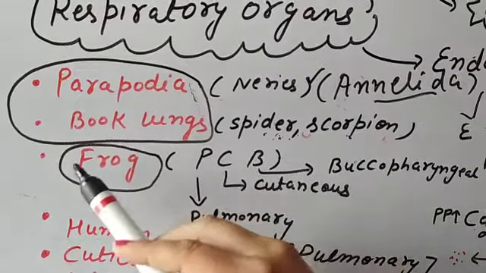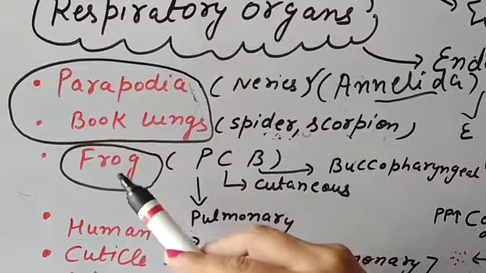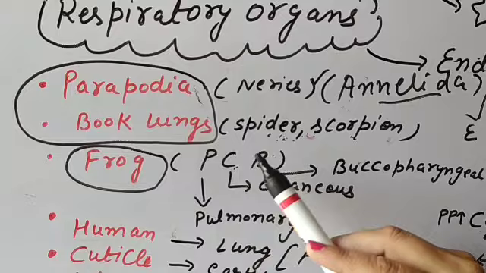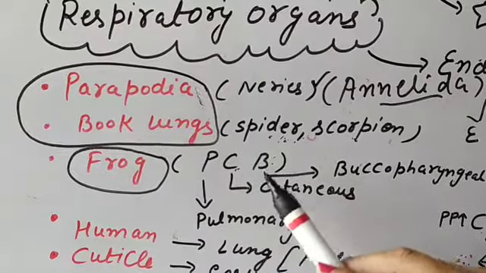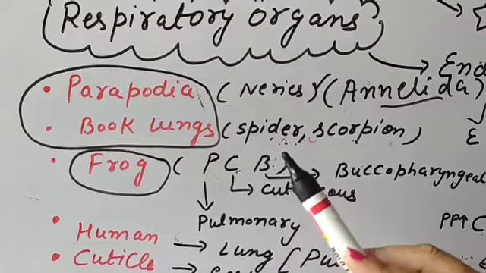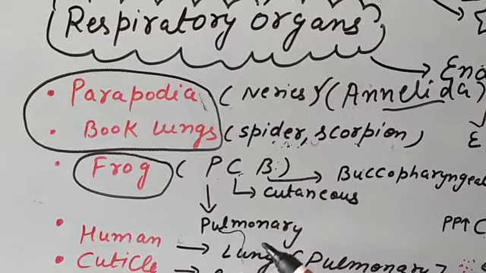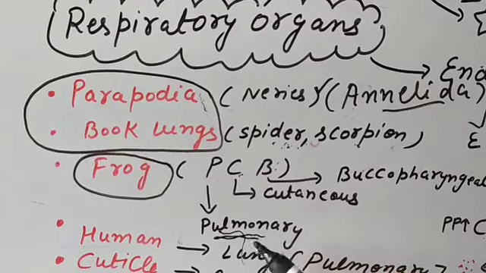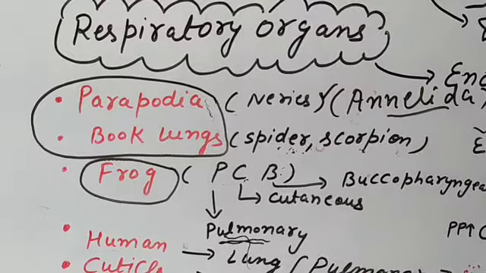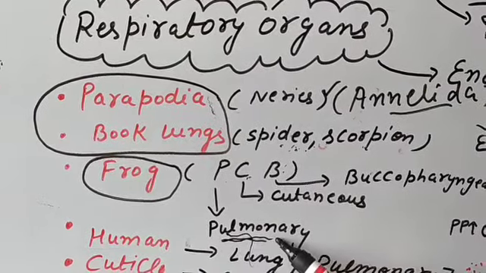After that we can say frog. The frog is an amphibian. And for frog you have to remember this thing, PCB, physics, chemistry and biology. That is very important. In the case of frog, there are three types of respiration. The first takes place by pulmonary. Pulmonary is related to lungs. Because frogs are amphibians, they can live in water as well as on land. So pulmonary respiration takes place through lungs.